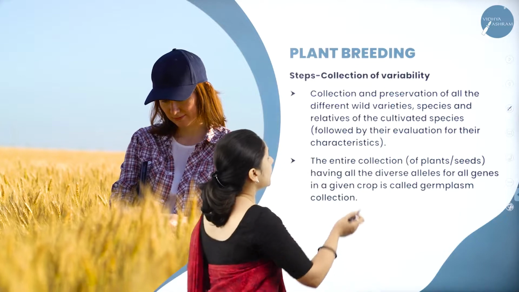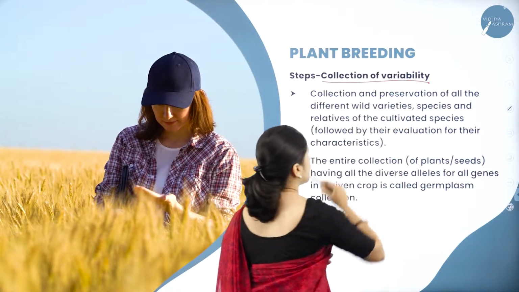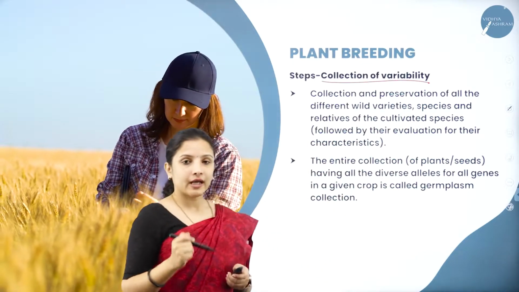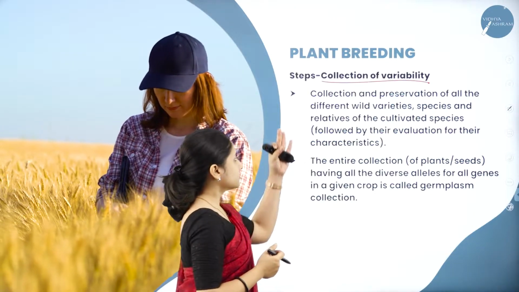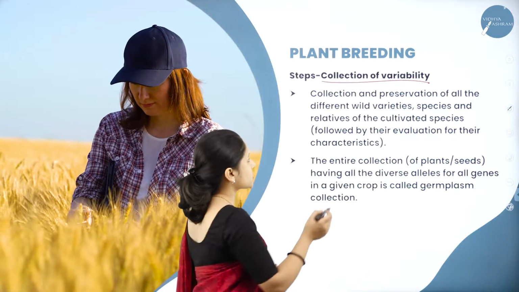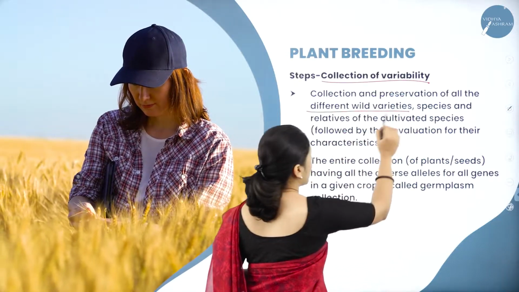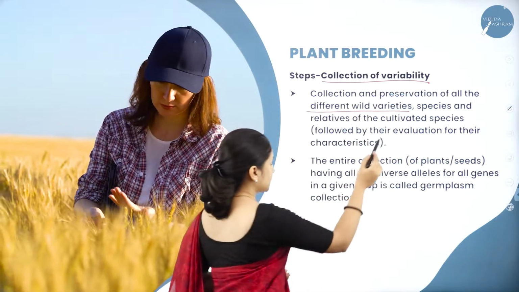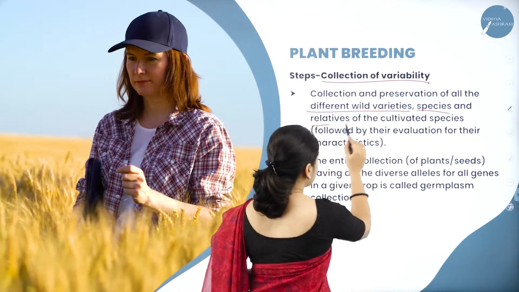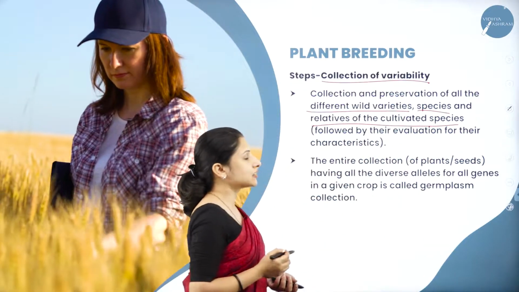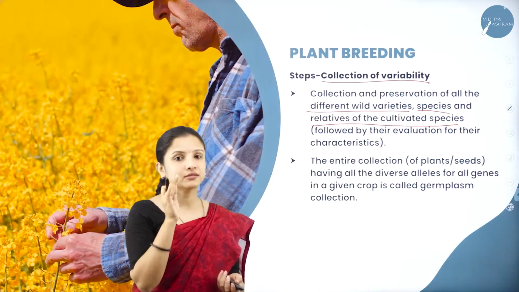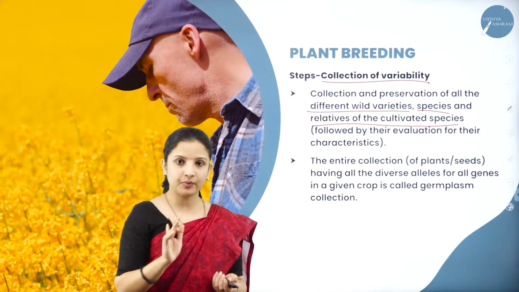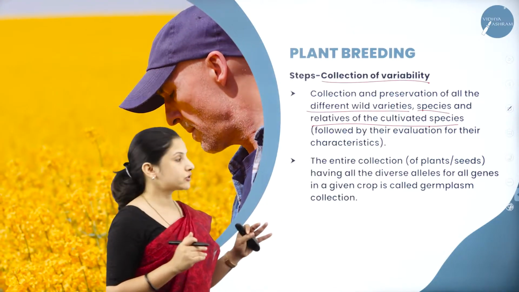The first step, that is collection of variability. Now, how can different variables of traits be listed and collected? So here, collection and preservation of all the different wild varieties, different species and relatives of the cultivated species, everything should be done by evaluating the characteristic features of that particular plant. So based on that, it should be done.